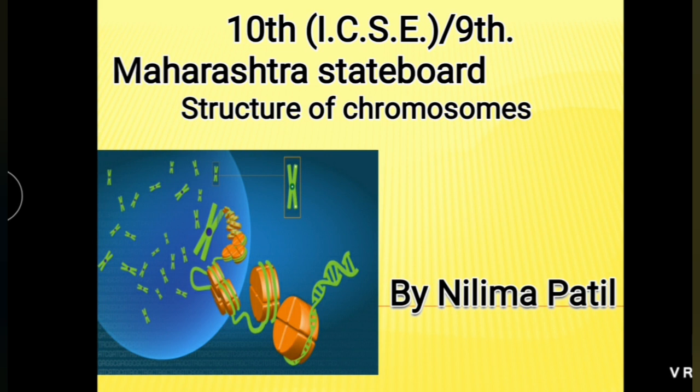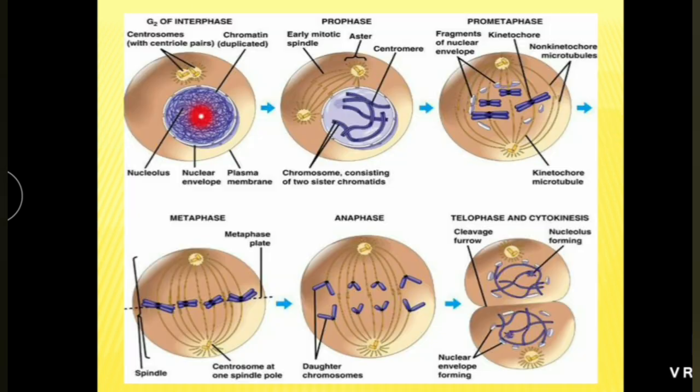Students, today's topic is the structure of chromosome. Chromosomes are present in the nucleus and are filamentous structures. The meaning of chromosome: chromo means color and somes means body. Let's see what chromosomes are. These chromosomes are not seen during the interphase, as during interphase there is a chromatin reticulum which gets condensed to form chromosomes. These chromosomes are distinct during the cell division and they are thickest during the metaphase of the cell division.